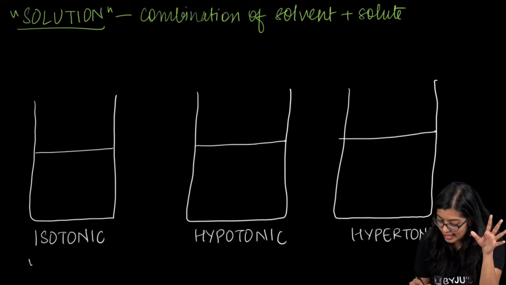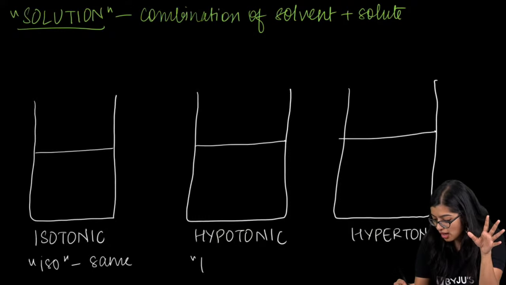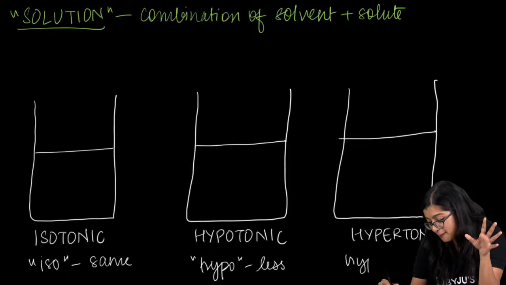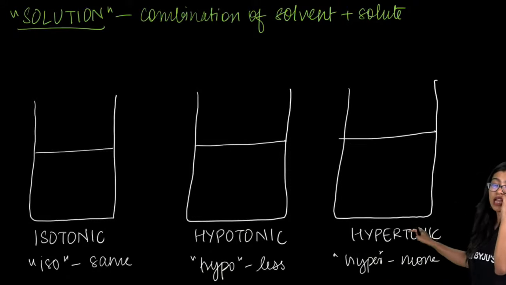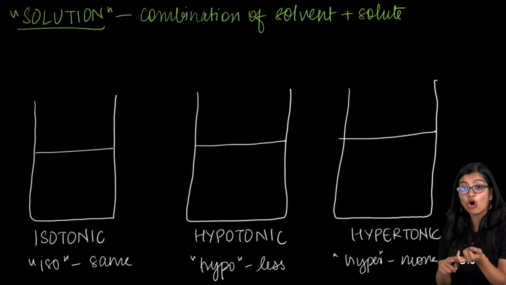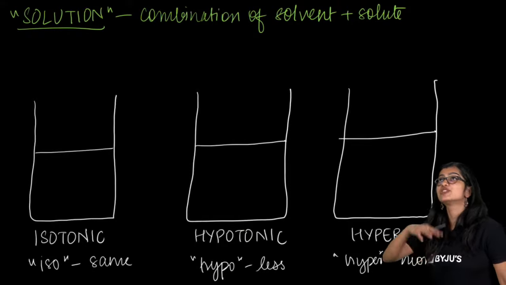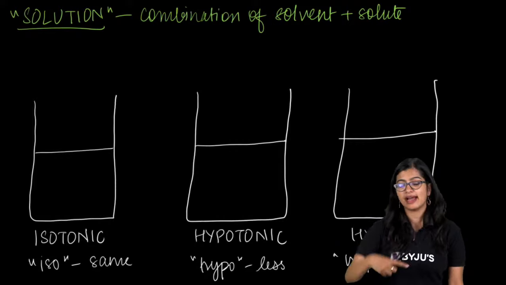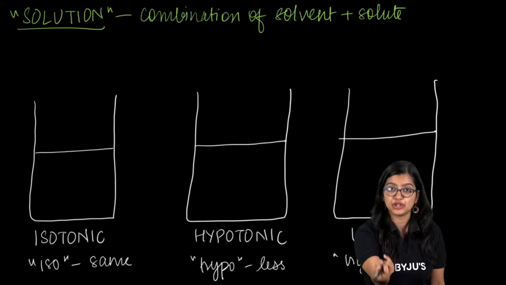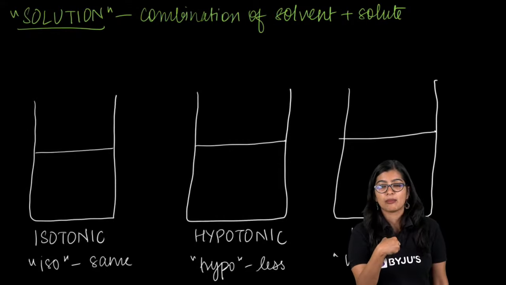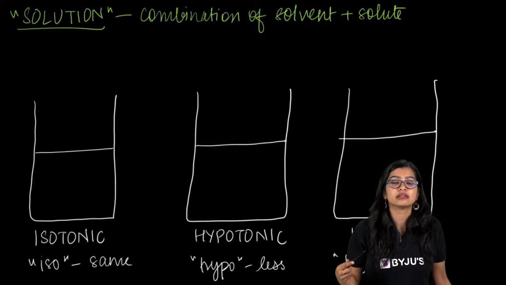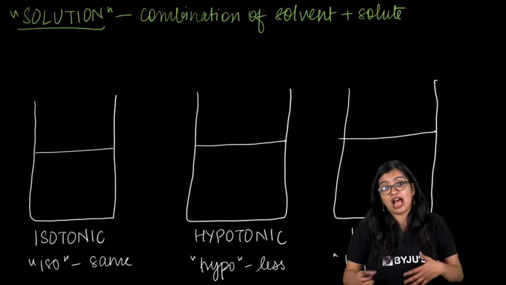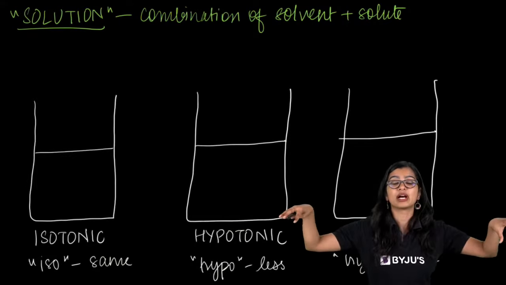Now iso means same. Hypo means less. And hyper means more. Now I'm saying less, more, same. Imagine I am telling you that I am taller than you. I am taller, but how do you know what I am taller than? It doesn't mean that I am the tallest among them all.